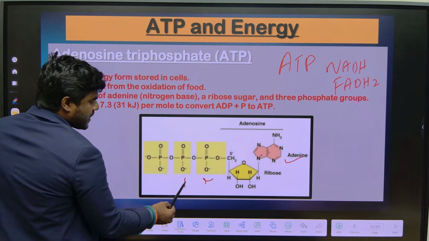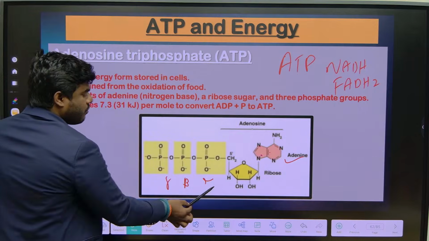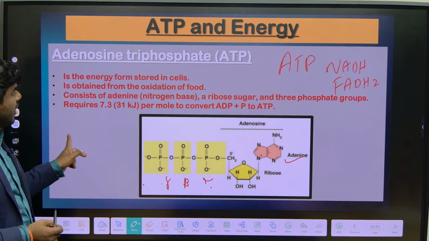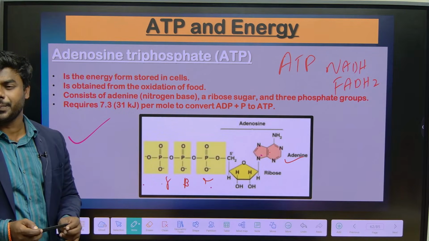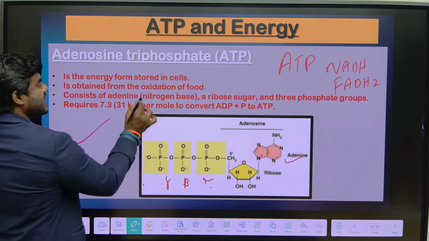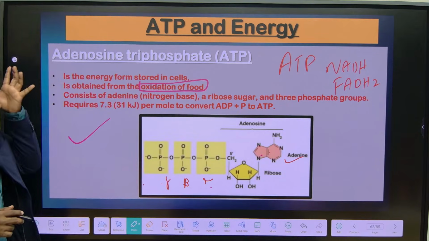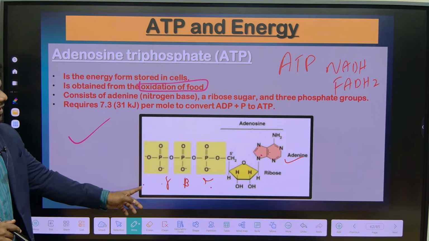We call them alpha phosphate, beta phosphate and gamma phosphate, or mono-, di-, triphosphate. This is the simple structure of ATP. How do we get ATP? Just now we discussed, by oxidation. By breaking down, or catabolism, of the biomolecules we get the ATP.